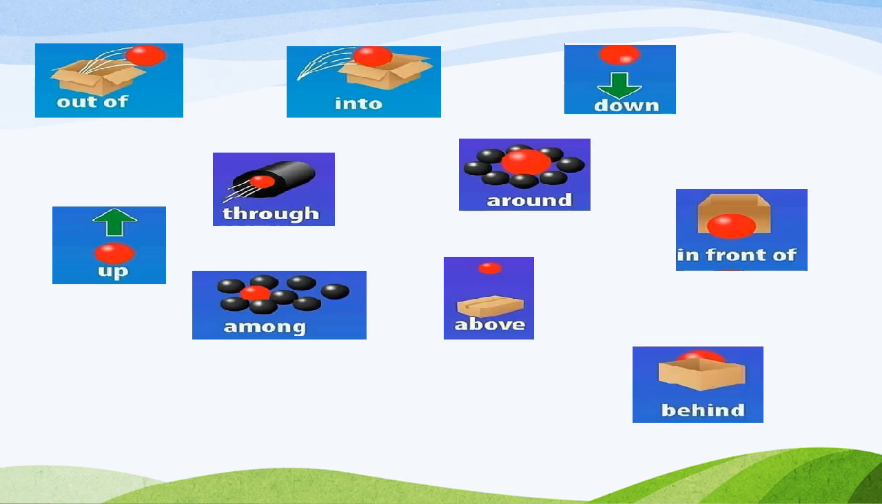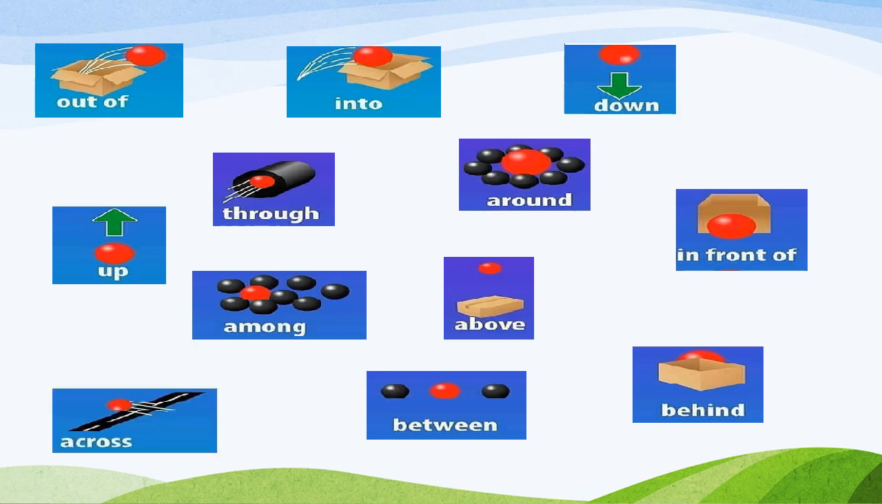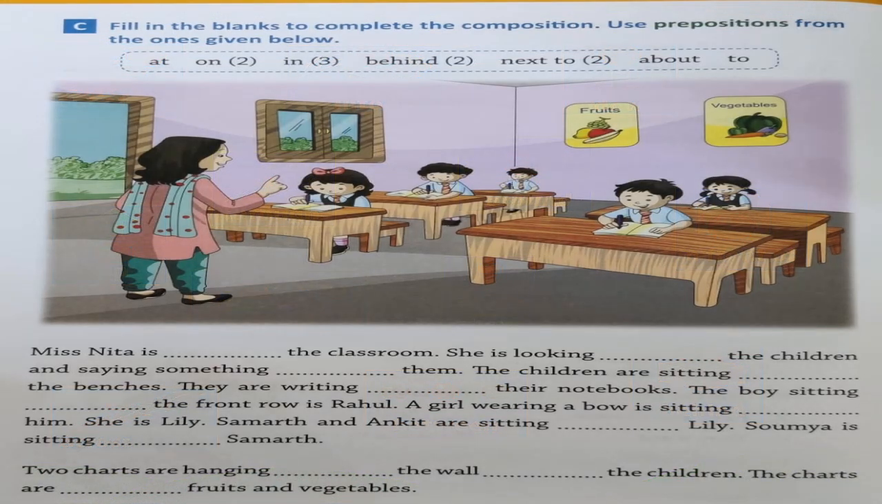Behind. Something which is at the back is behind. Between. Something between two things is showing here in this picture. Can you see this ball? Between these two black balls. And then across. Across means, look at the picture. Now this is the line and it is crossing the line. It is across. These pictures will help you learn the position better and help you understand prepositions.